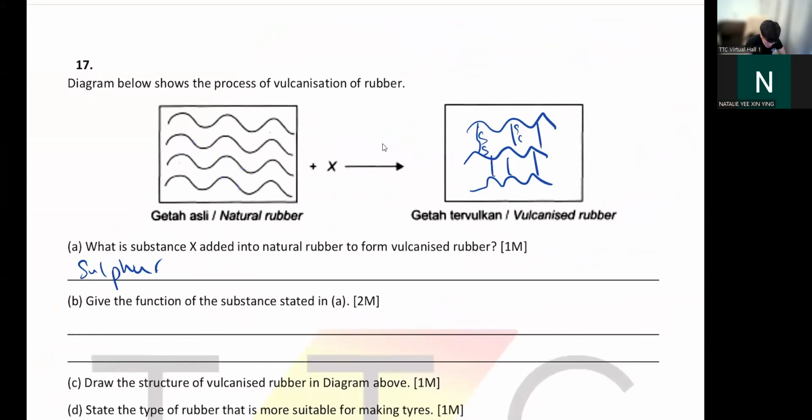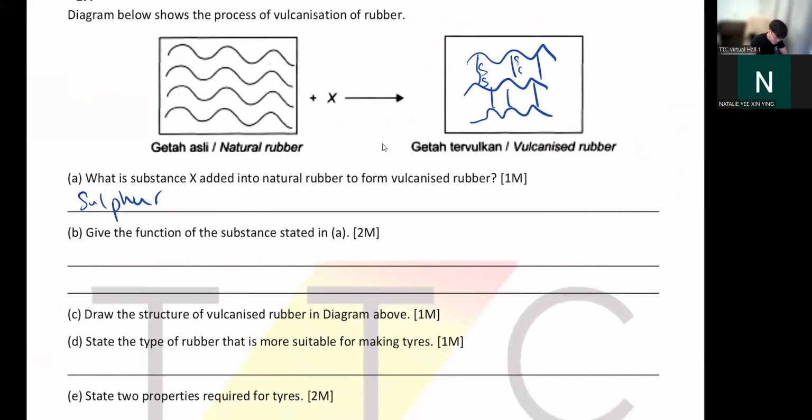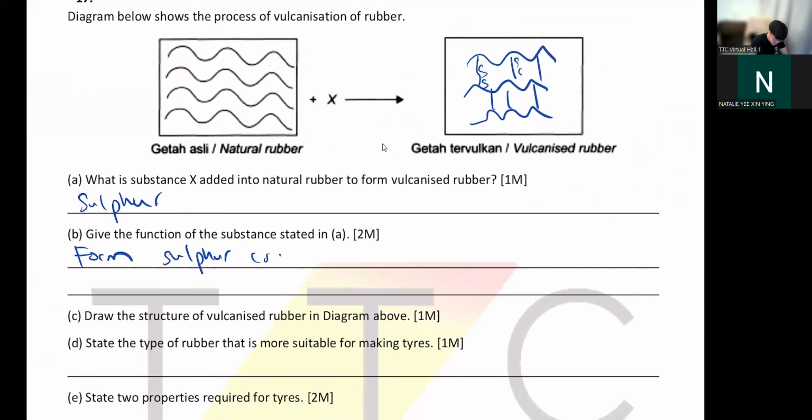So the sulfur will join the links together. So give the function of the substance in A. So it will form your sulfur crosslink. It forms sulfur crosslink. You can say prevent rubber from deforming, or you can say making it harder.